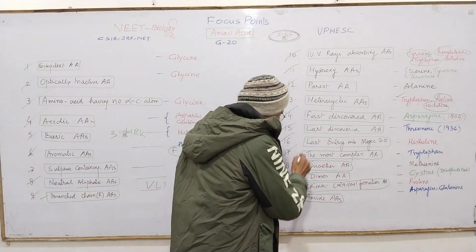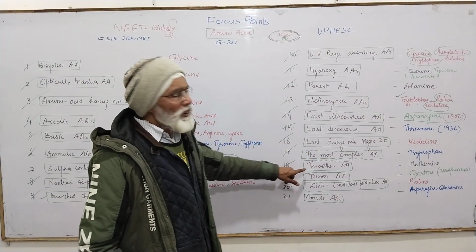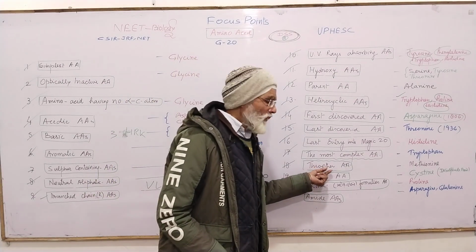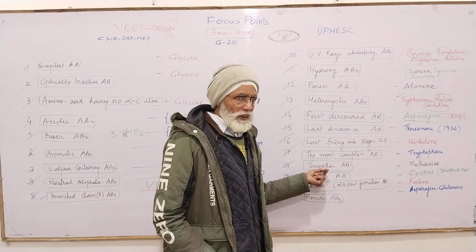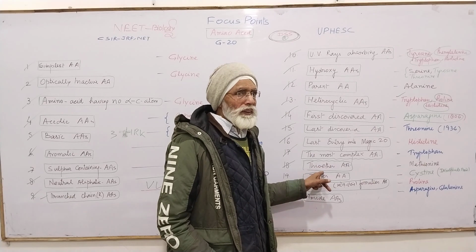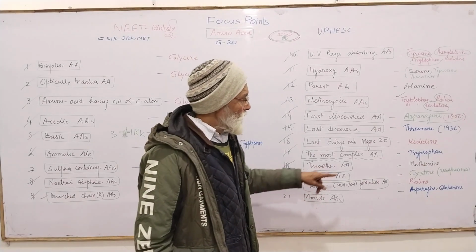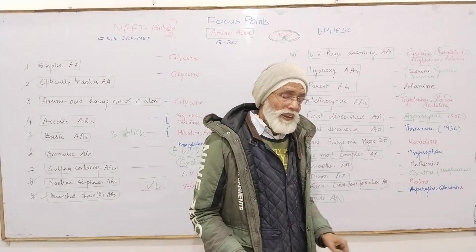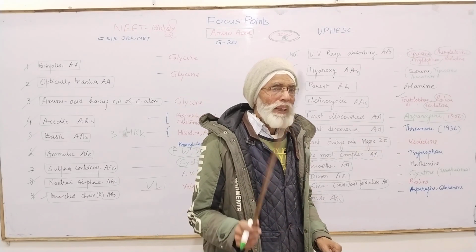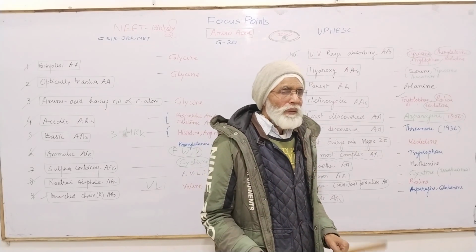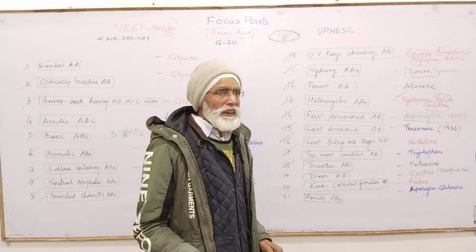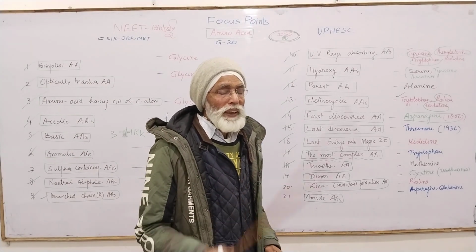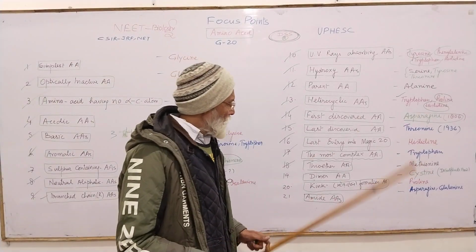Okay. Now next question. Thioether amino acid having a sulfur instead of oxygen. That is why it is called a thioether, and it is only methionine. Methionine is a thioether amino acid. It is very important for initiating protein synthesis as well as for supplying methyl group. I will tell you later on.